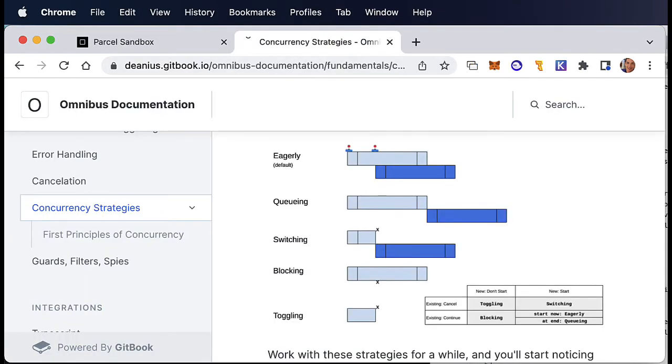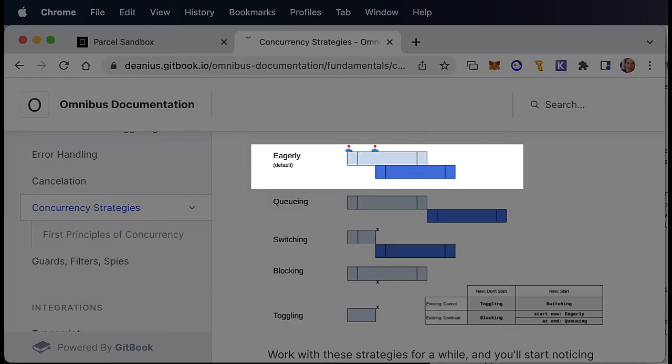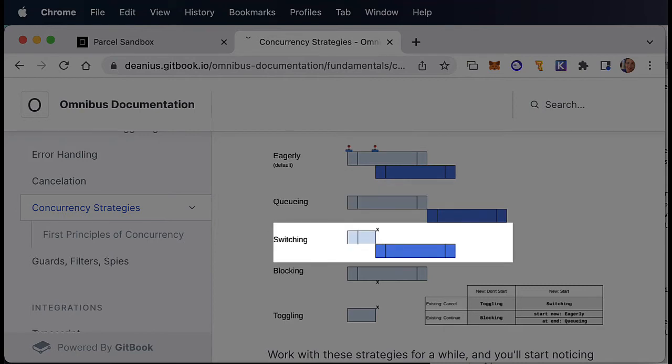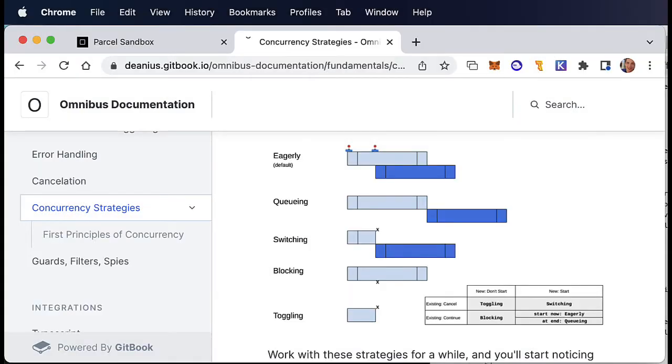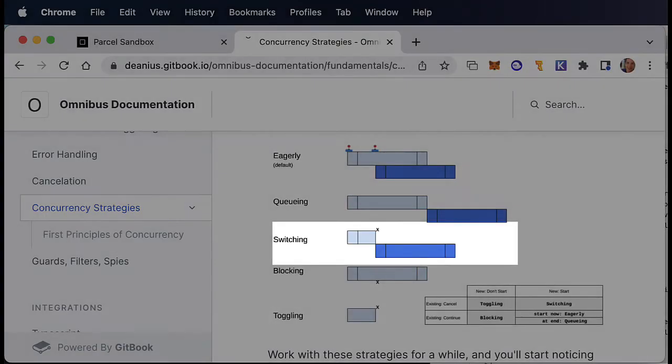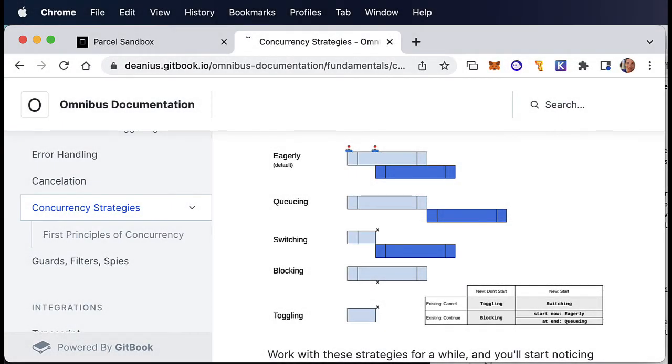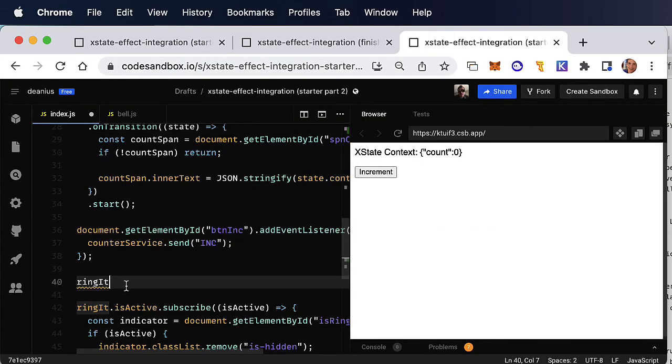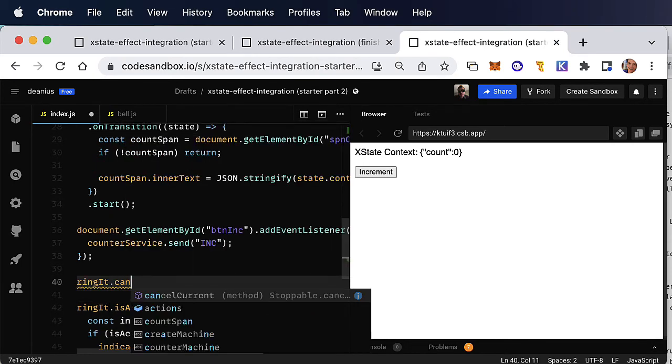Omnibus, being a dedicated effect manager, lets you do anything you want to handle async overlap. Any of these concurrency strategies can be applied to your service just as easily as queuing. Some of them, like switching, involve cancellation. Also, cancellation of effects is a generally useful feature to be applied on route changes, state exits, or just when the user wants to silence the bell. Our Ring It service supports cancellation.